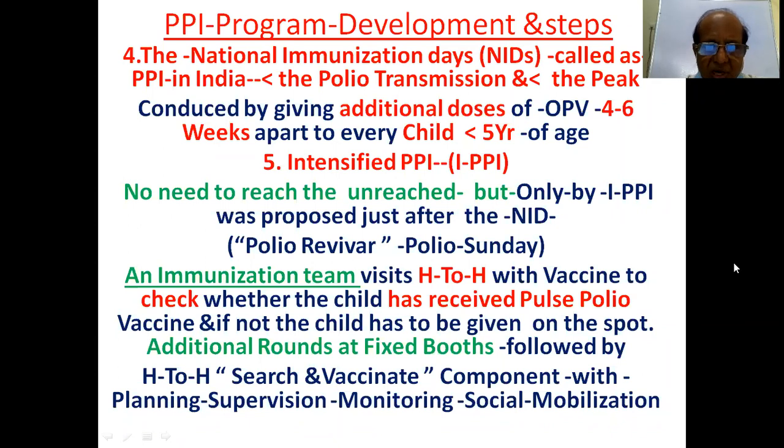If not, the child has to be given the vaccine on the spot. Additional rounds at fixed booths. So additionally you can give, followed by house to house, search and vaccinate, a component with planning, supervision, monitoring, social mobilization.